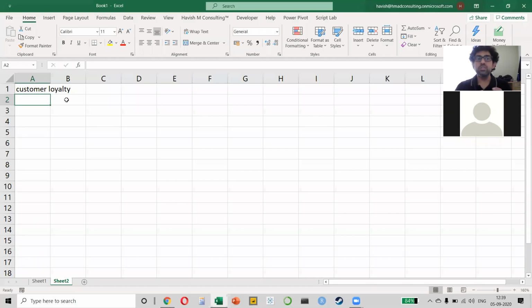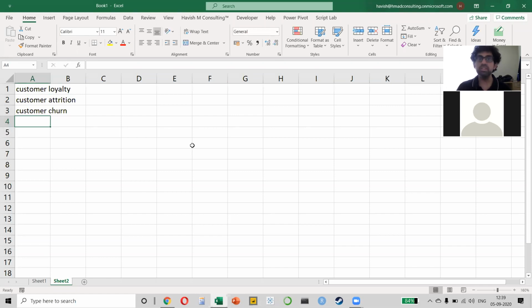All right. So the first example I want to cover is on customer loyalty. There are different ways in which you can refer to this. We can call it customer attrition, and in a lot of companies, we also call it customer churn. Basically, that means that if you had 100 customers who were purchasing from you in the last month, of course, you would have added some customers this month and some of your old customers would have left the company, correct? And that is exactly what you need to find out.